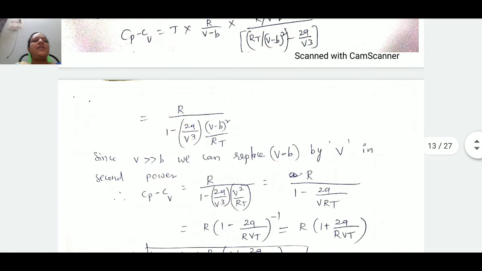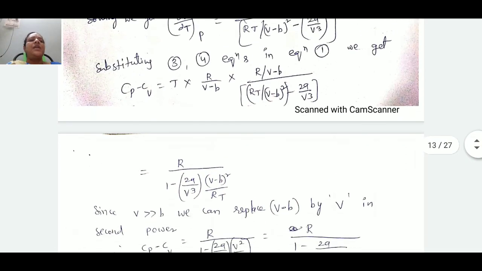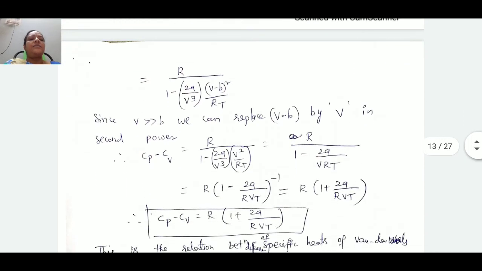After further simplification, the remaining equation will be R by 1 minus 2A by V cube into (V minus B) whole square by R T.